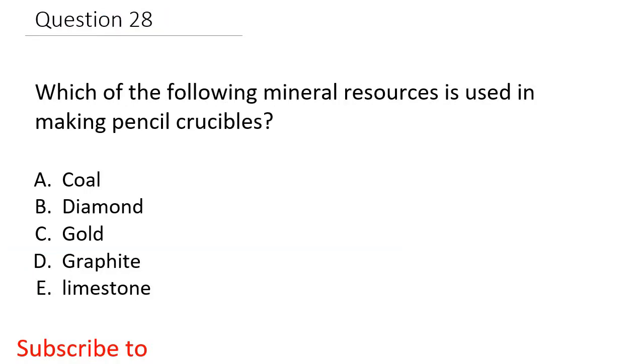Question 28. Which of the following mineral resources is used in making pencil crucibles? A, coal, B, diamond, C, gold, D, graphite, E, limestone. The right answer is D, graphite.